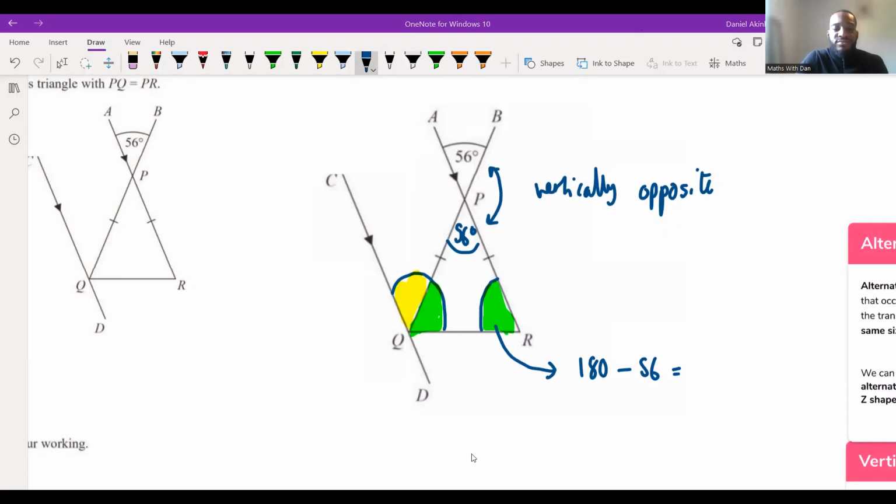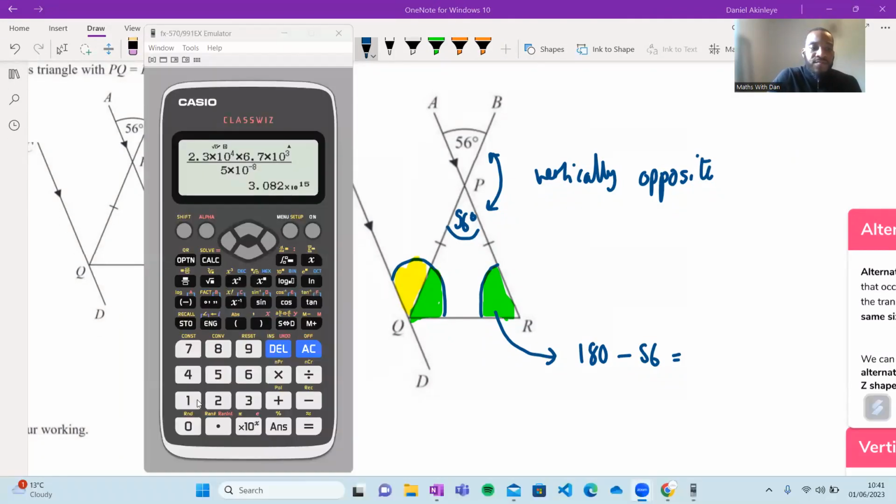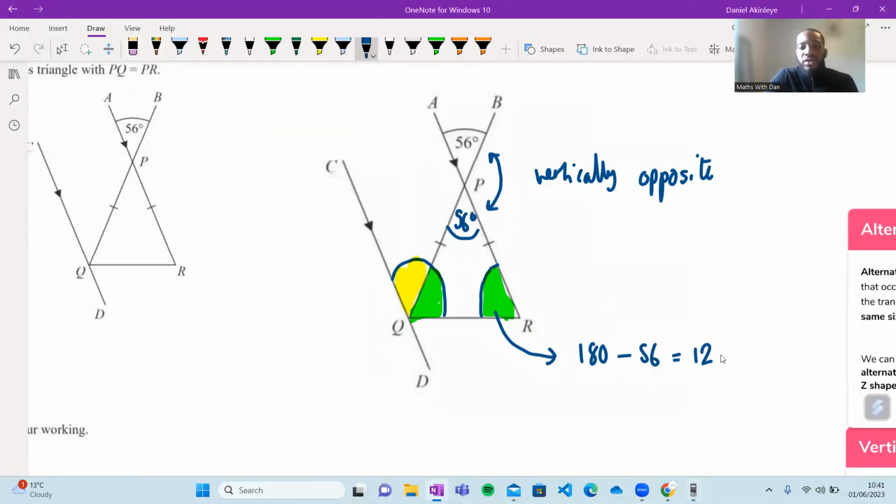Let's do this. Let me get my calculator. 180 minus 56 is equal to 124. Now, because these angles are the same, we just have to halve this value of 124, and that will give us each one. That would be 62 degrees, wouldn't it? Half of 124 is 62. So this is 62 here, and this is 62 here.